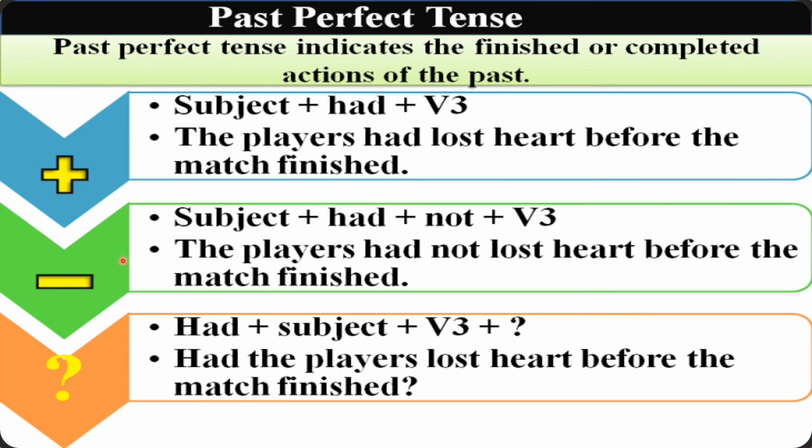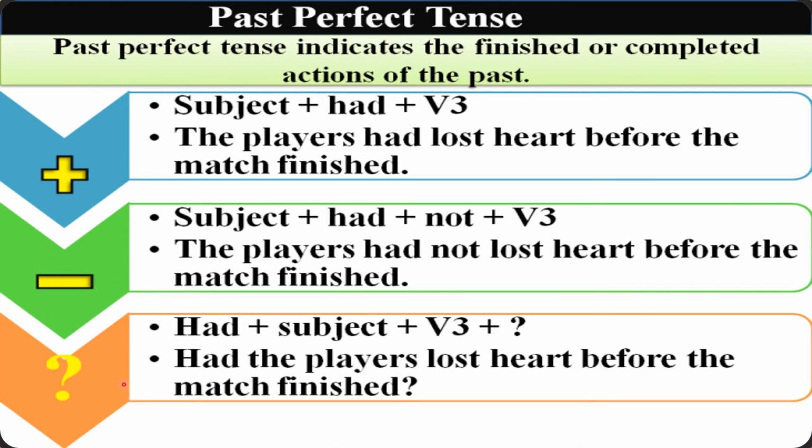When we are constructing a negative sentence of past perfect tense, we use our subject, after that the helping verb had along with not, followed by the third form of the verb. Let's take an example. The players had not lost heart before the match finished.